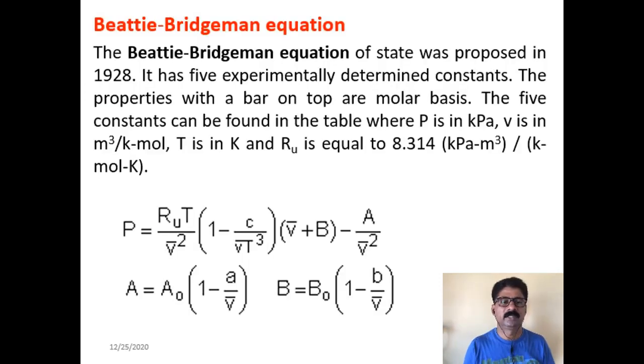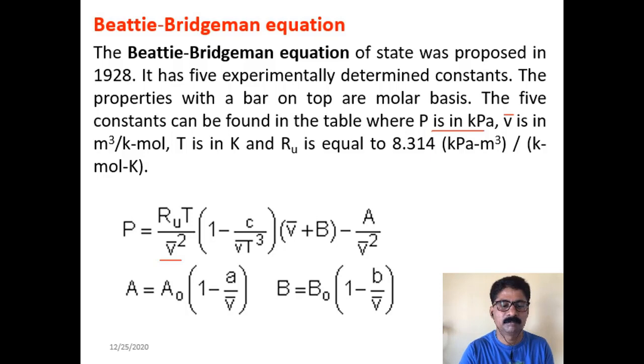Now let us study the Beattie-Bridgman equation. This equation was proposed in the year 1928, and it has 5 experimentally determined constants. You can see the van der Waals equation of state has 2 constants, whereas this equation has 5. Here the terms with the horizontal line at the top, like V̄, indicate that the properties are on the molar basis. The pressure is in kilopascal, V̄ is in meter cube per kilomole, T is in Kelvin, and Ru is 8.314.